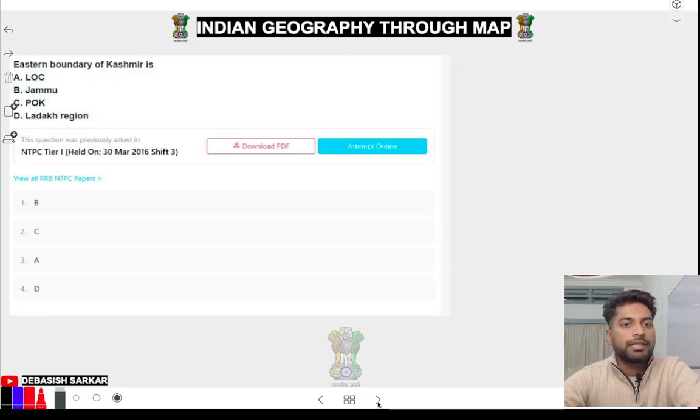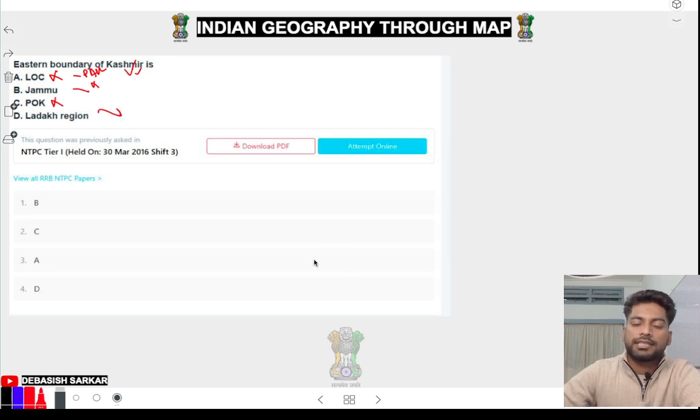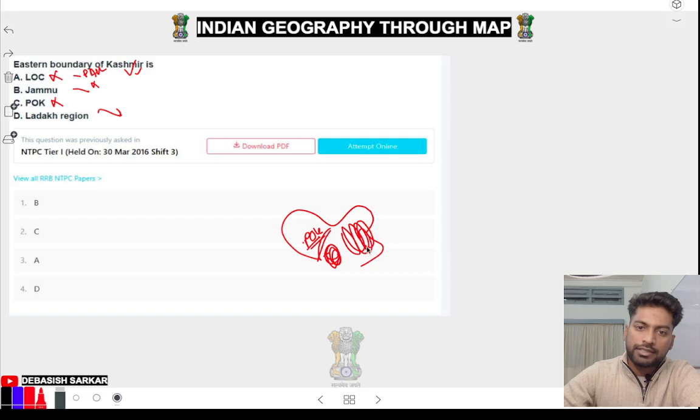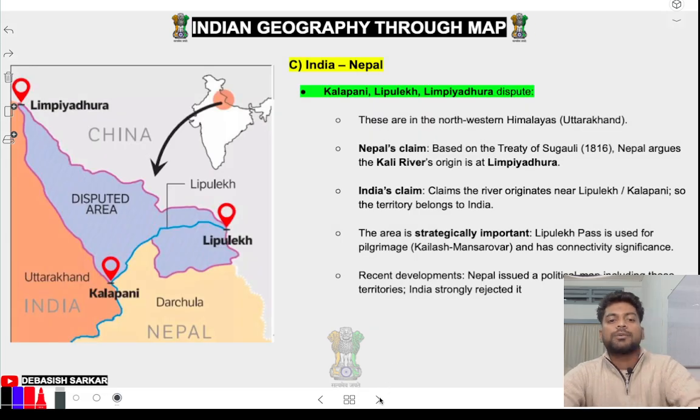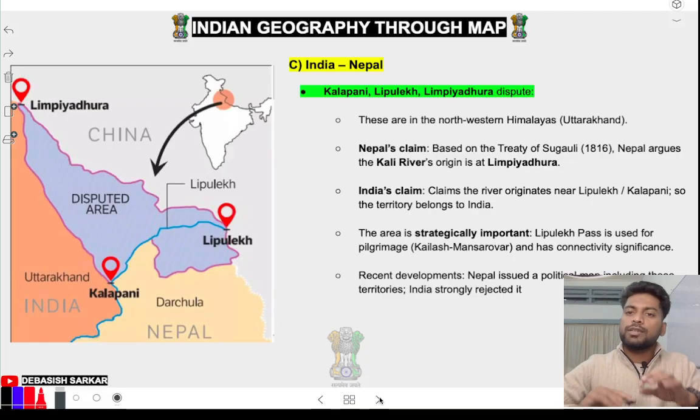Eastern boundary of Kashmir is LOC? नहीं, LOC तो Pakistan. Jammu नहीं, Jammu is on that side. POK, no. Ladakh region is the eastern part of Kashmir. Okay, eastern border, because देखो, if this is India's map, this is the POK, so this is not the eastern part, this is the western part. Jammu is here. POK there. LOC this line. So Ladakh is on this side, so this is your eastern part. Okay, chalo, next.